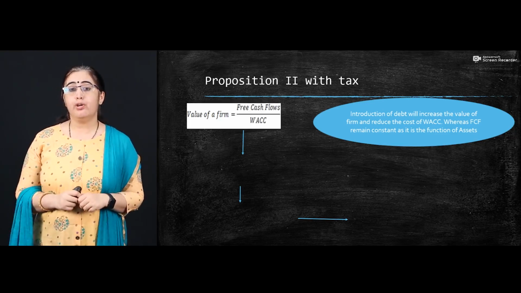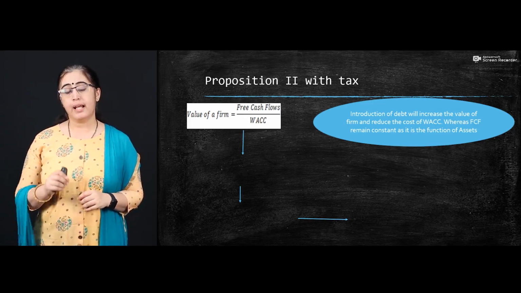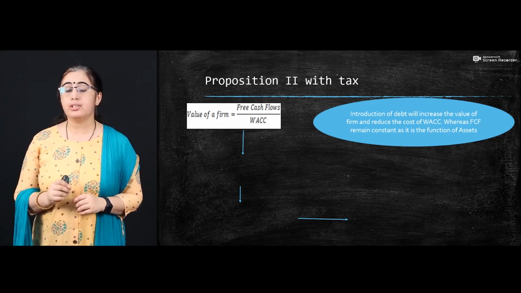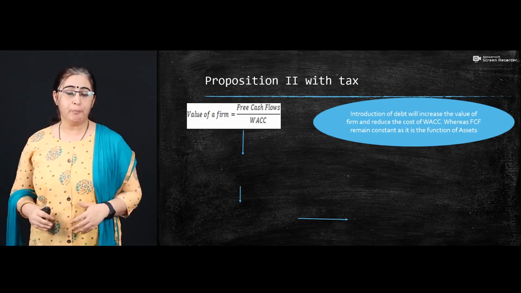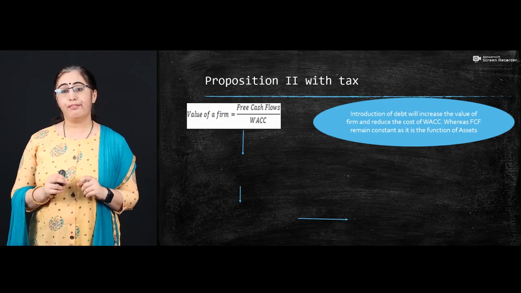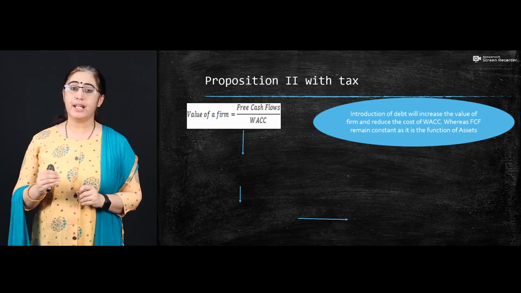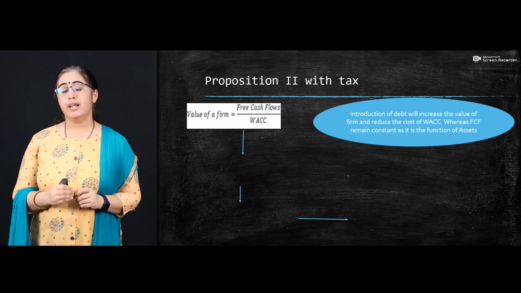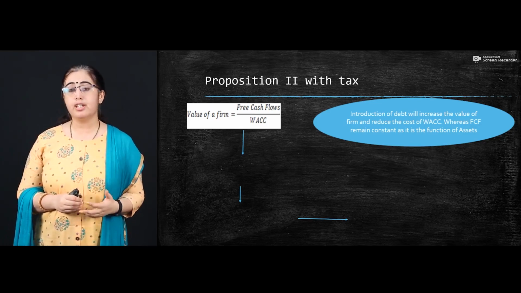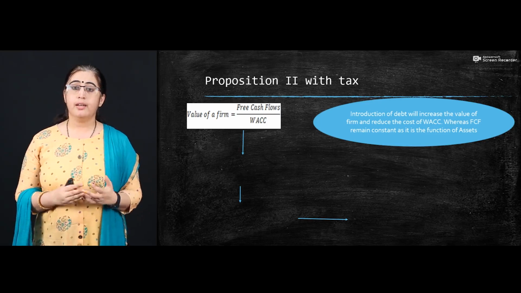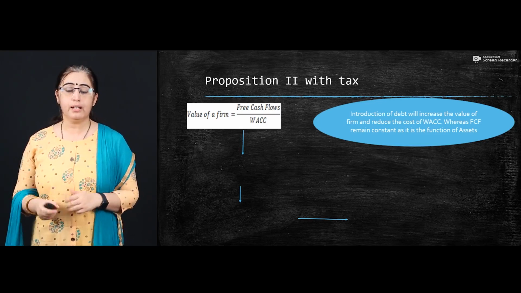So how can we look at it? We calculate the value of the firm in this condition by simply taking the free cash flows and dividing by KO, that is your cost of capital, or you can use the words weighted average cost of capital. So in the second proposition of the model, you can calculate the value of the firm by simply doing free cash flow divided by the weighted average cost of capital. We also did the same in the previous theories of capital structure. There we used the word net income. Here we are using the words free cash flow in place of net income.